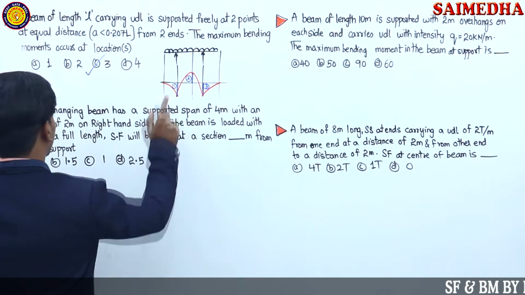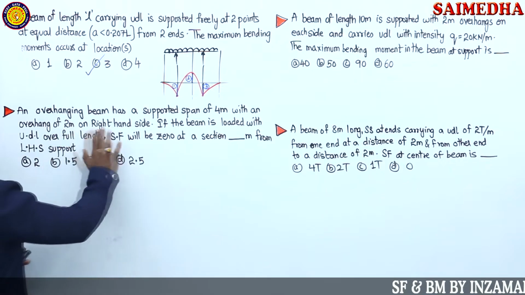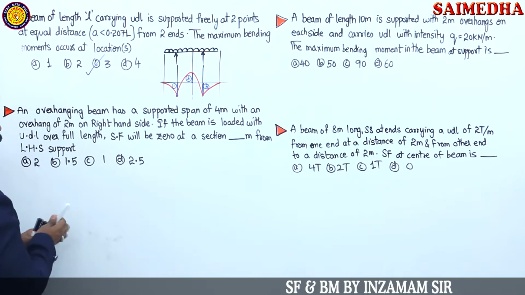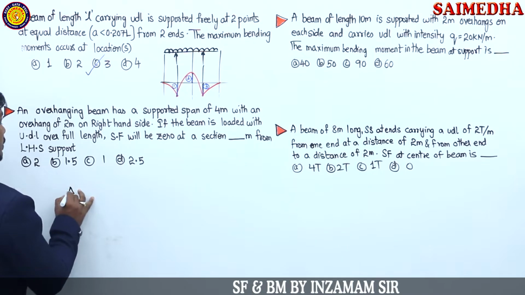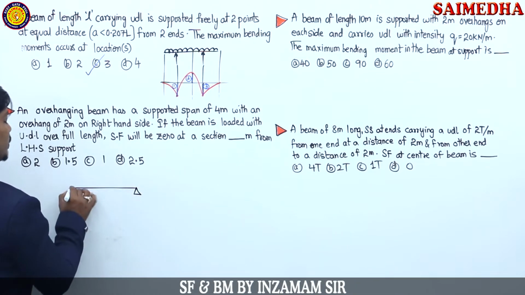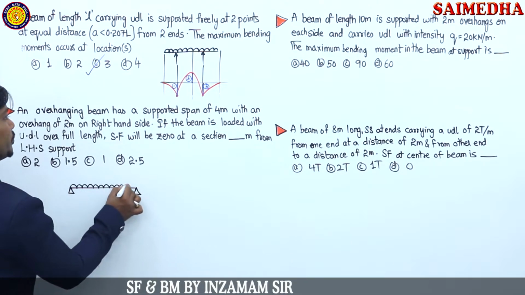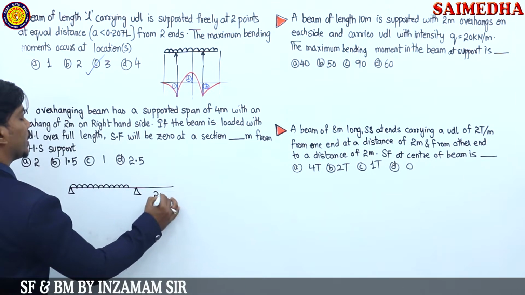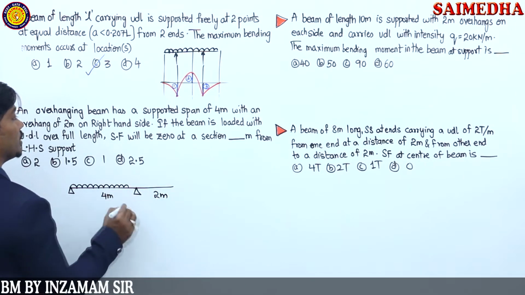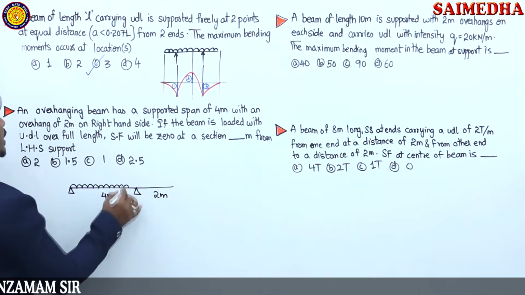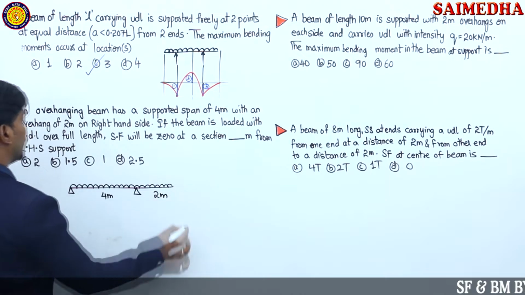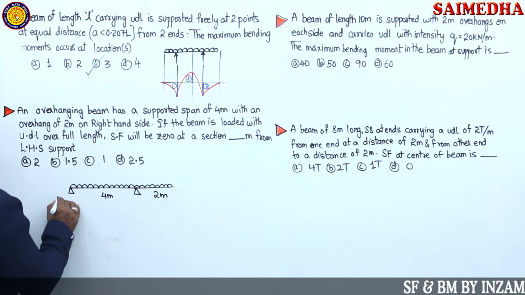I explained the whole diagram. Next one: an overhanging beam has a supported span of 4 meters. That means this is a 4 meter span, guys, which is supported, with an overhang of 2 meters on the right hand side. This is 4 meters, totally it is 6 meters. If the beam is loaded with UDL over the full length, shear force will be 0 at a section of dash meters from the left hand side support.